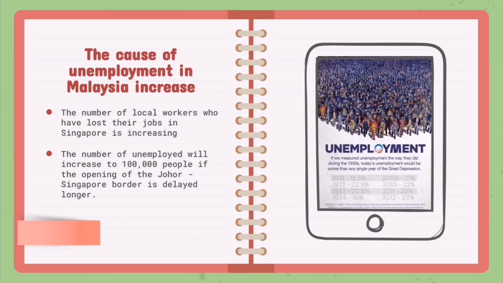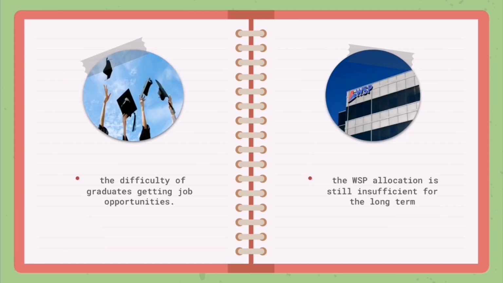The number of local workers who have lost their jobs in Singapore is increasing. According to the Labour Attaché, the Malaysian Energy Commission in Singapore, the total number of Malaysian workers terminated for the period of January to July 2020 is 15,666. The difficulty of graduates getting job opportunities.